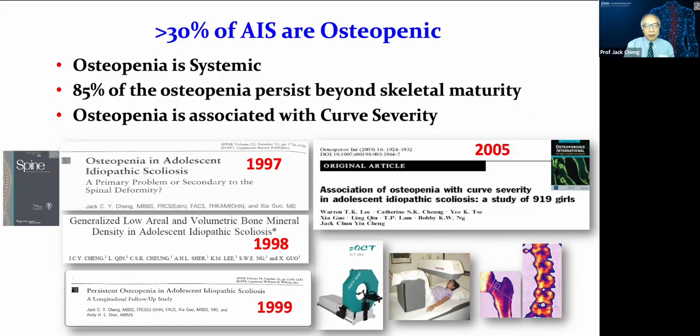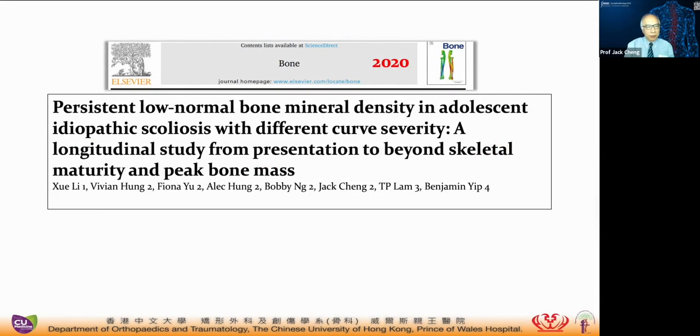Through the years, our first publications in 1997 found that osteopenia in adolescent idiopathic scoliosis occurs in about 30% of the cases. And later on, we found out this is a systemic phenomenon, and 85% of the osteopenic persist beyond skeletal maturity on longitudinal follow-up, and is also associated with curve severity. One of the latest findings a few years ago is that this phenomenon on longitudinal follow-up is still persisting without any intervention.